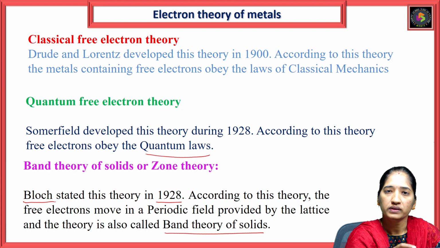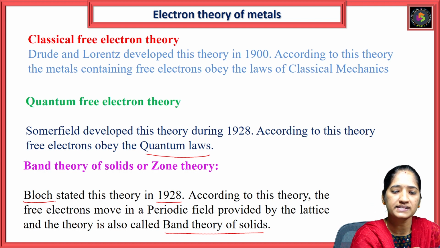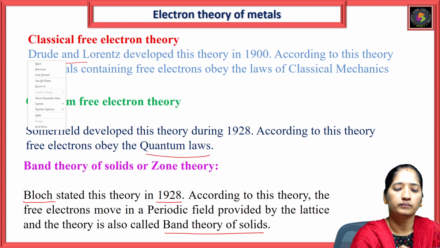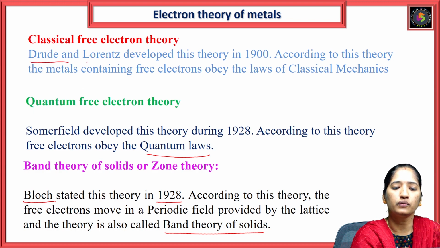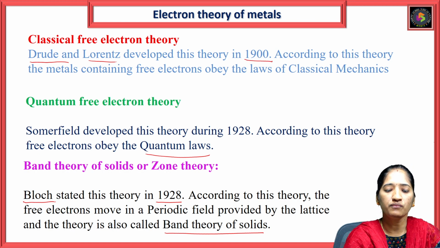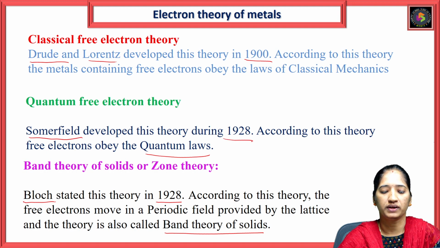So, these three theories: classical free electron theory, quantum free electron theory, and band theory of solids or zone theory. The classical free electron theory was developed by Drude and Lorentz in the year 1900. The quantum free electron theory was developed by Sommerfeld in the year 1928.